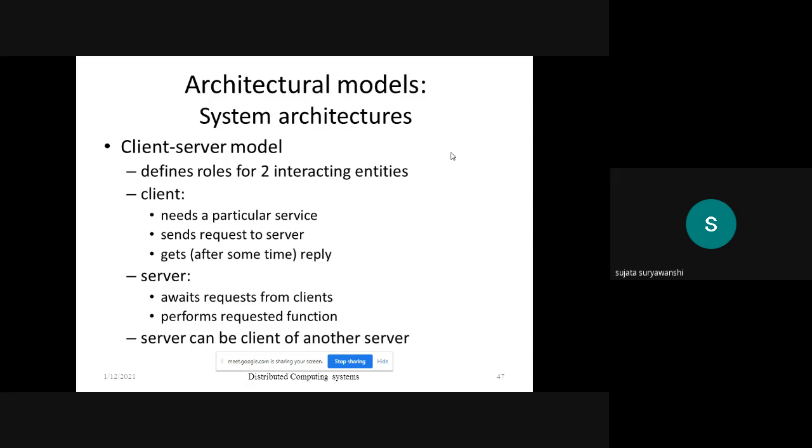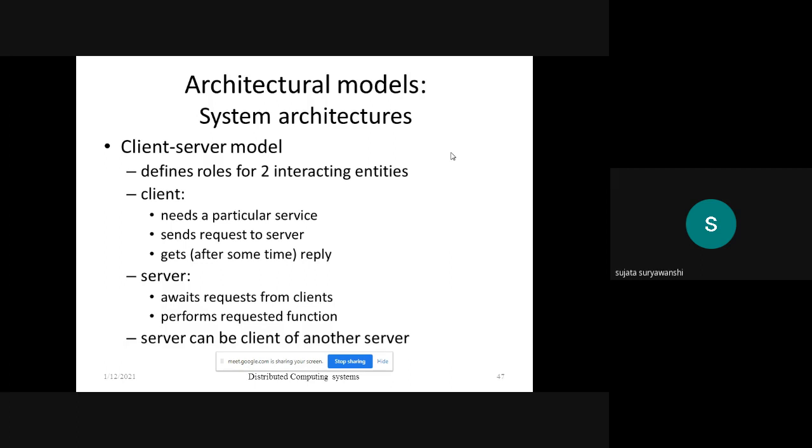So in the client-server model, it defines the role for two interacting entities. Here 30 systems are there and only one system is the server. For that, a specific role is assigned. Why is this one system the server and why are the remaining systems clients? Because the server system has more configuration to perform the specific task as compared to the client.